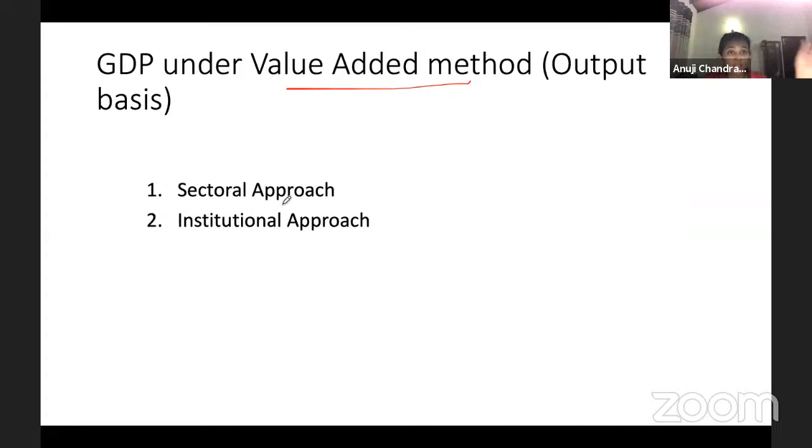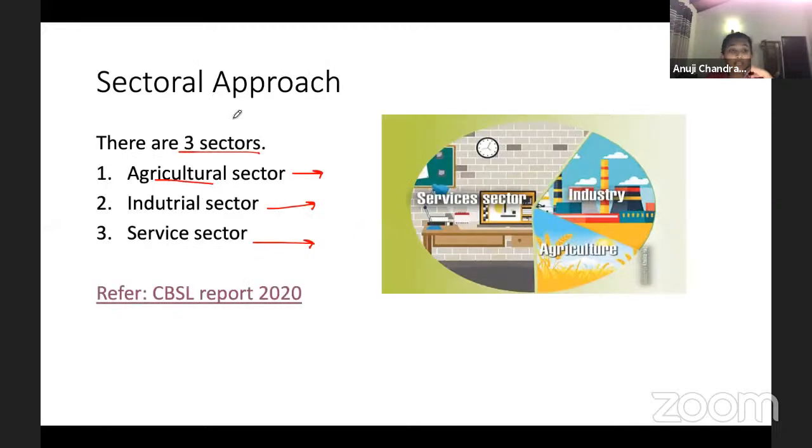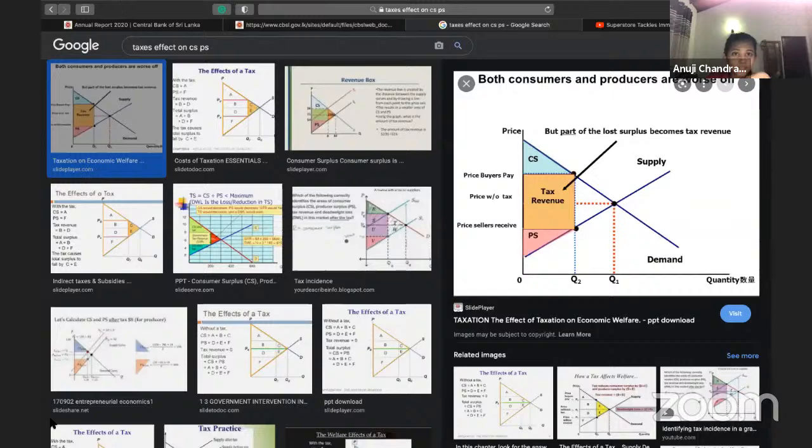Although there are many, these are the two that are officially used. Sectoral means we take the output by each sector. So I will show you the CBSL report to show you this is practically being done, because you might think, is it only theory? But no, it is practically being implemented.